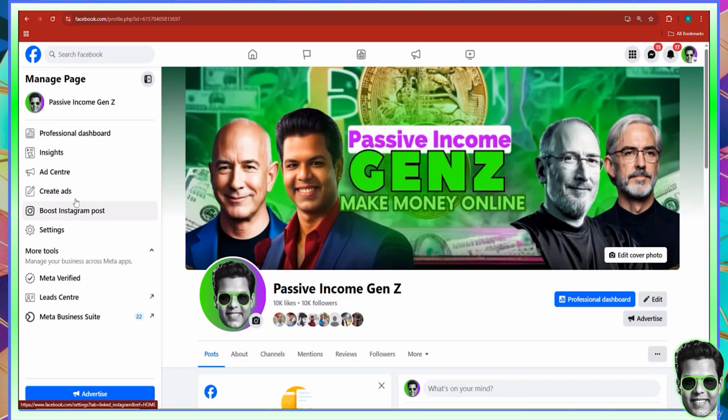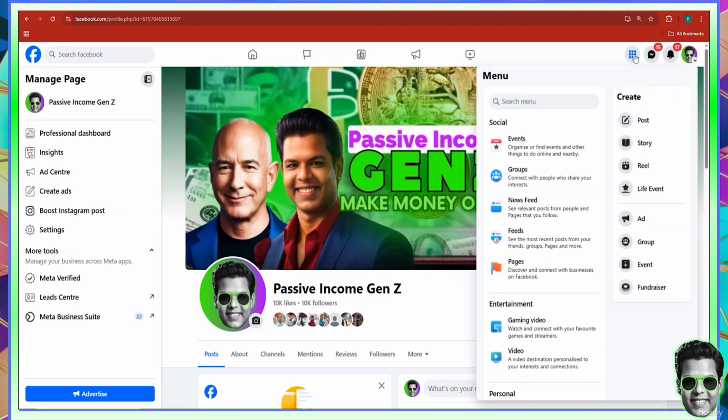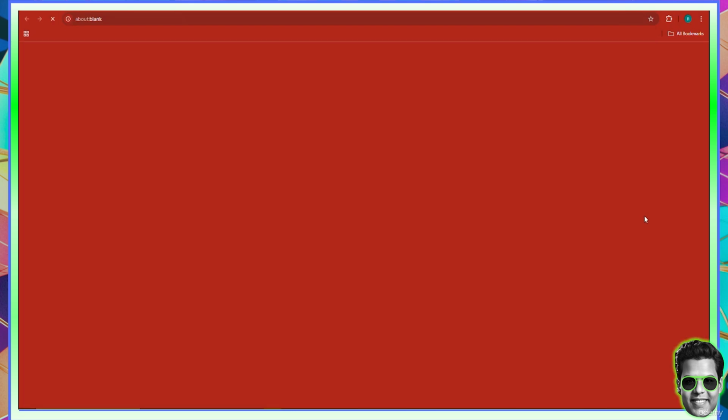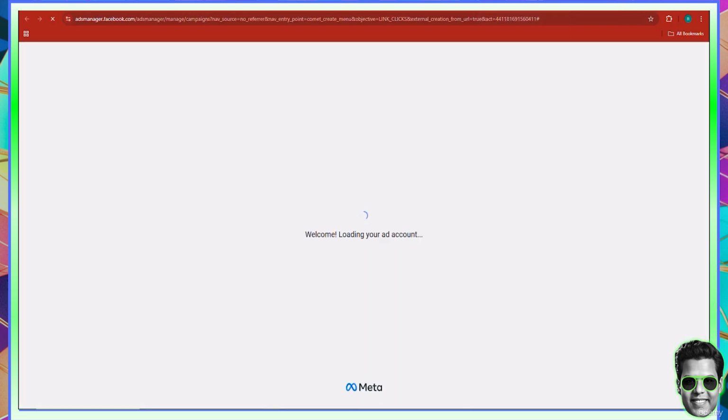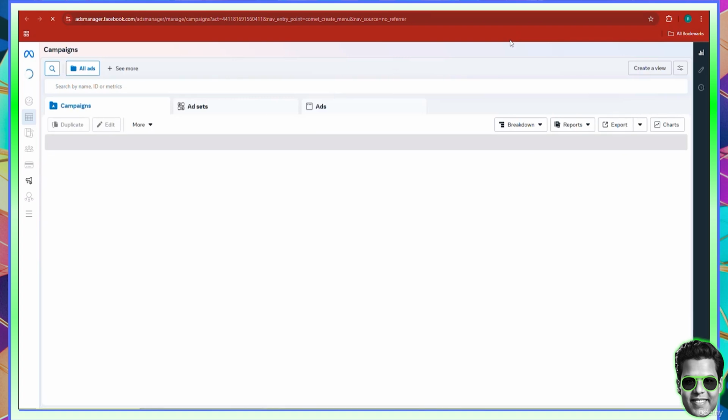Now you need to go to your page and click on the create ads button. But the best thing to do is to go to the ads manager instead. If you go to the ads manager, you'll be able to create ads with more control. If I click over here, this takes me directly to the ads manager, where I can have more control. So I recommend that if you want to create any ads, you create them from the ads manager instead. So here we go.